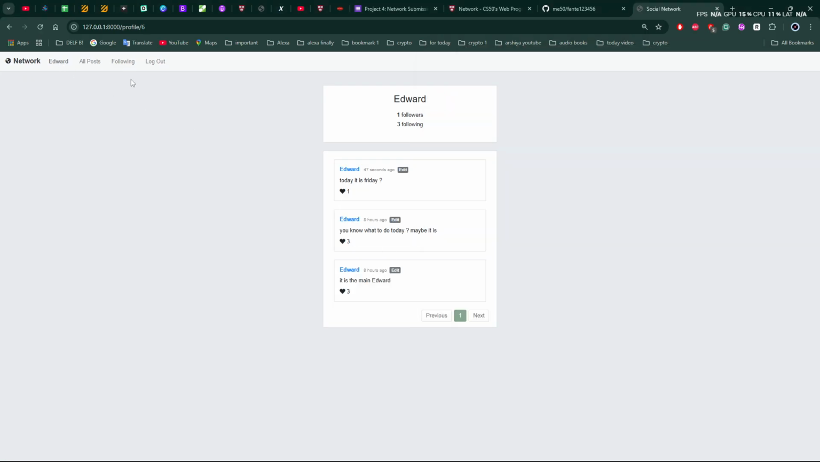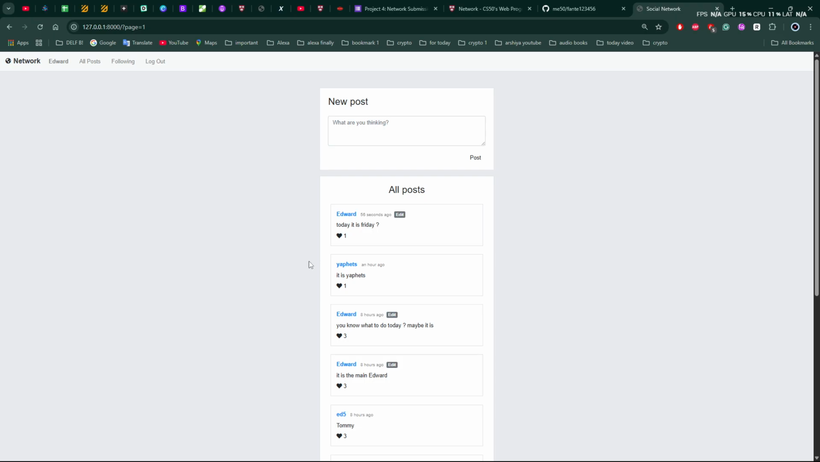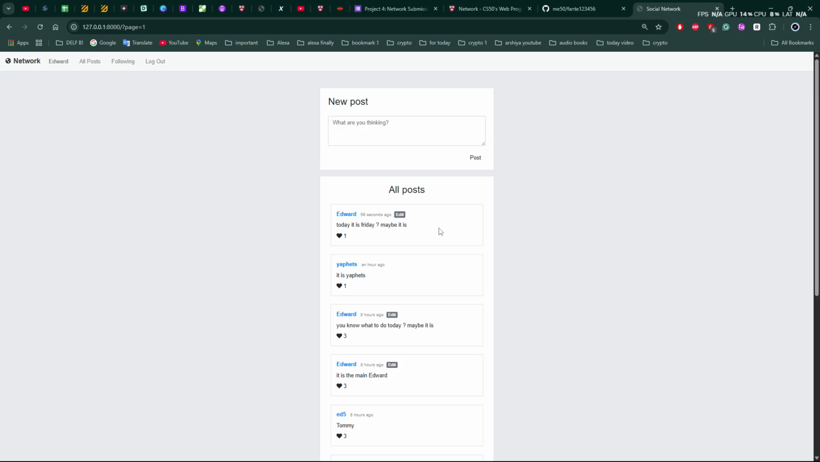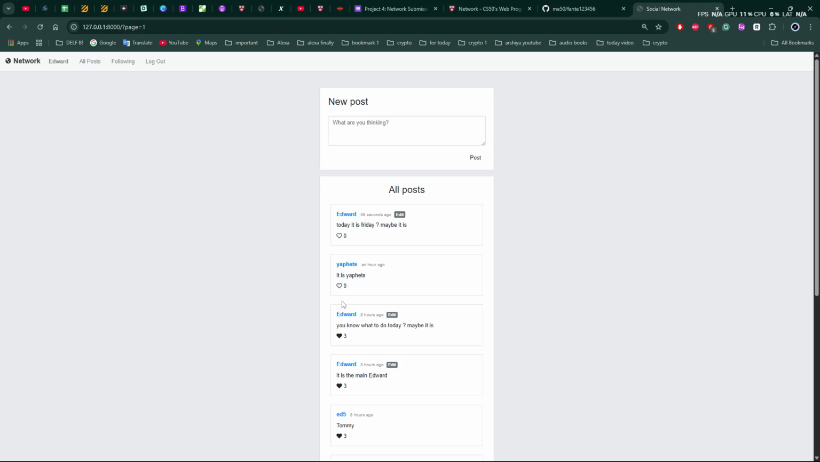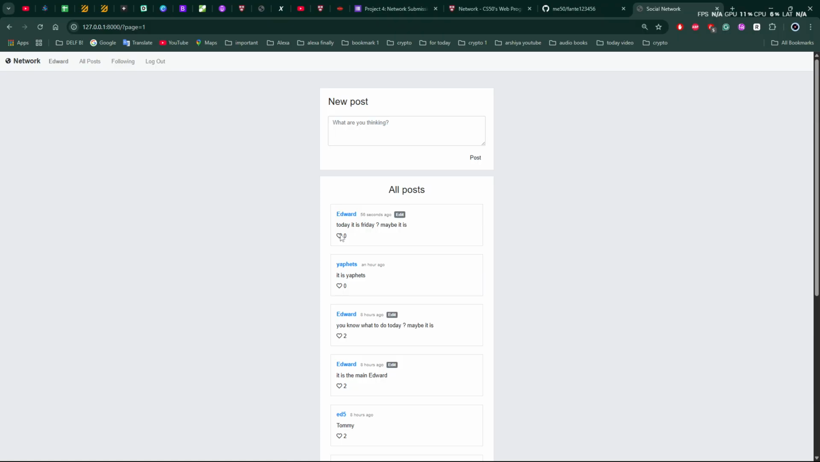The next one is pagination. So you can see that I can go to the next page like that, and I can go back to the first page. Next one is edit post. So here with my user Edward, I just create a post, click on edit, and I just want to change it. So you can see that everything is changing, so it's great and it's working. And here I can like or dislike any post I want, so also it's working.